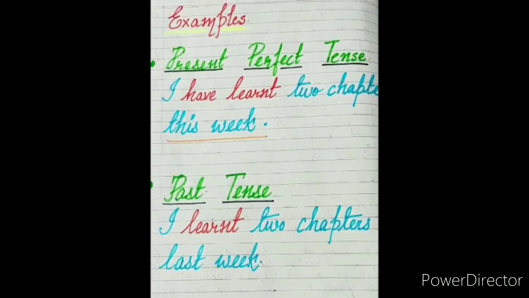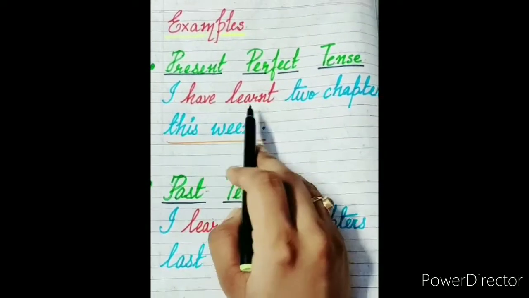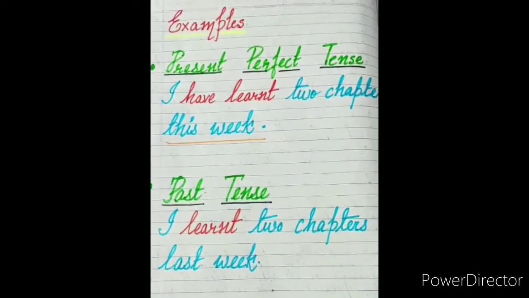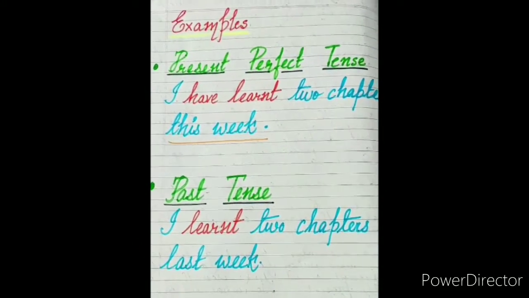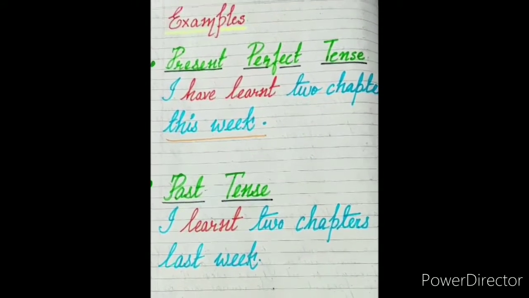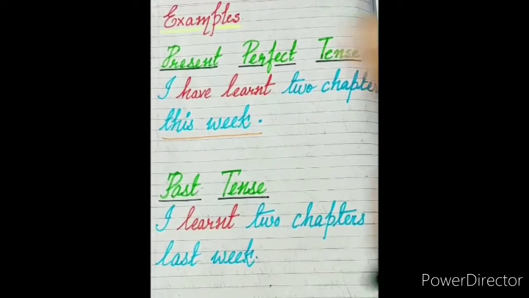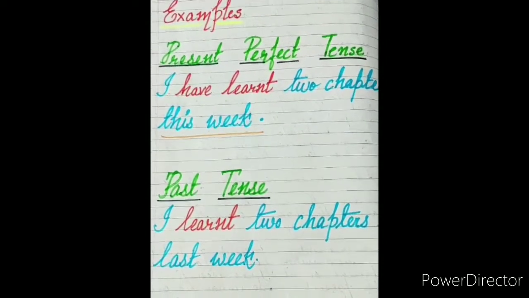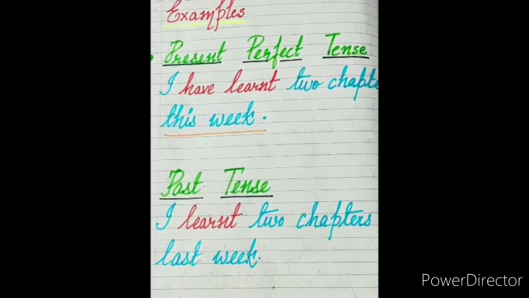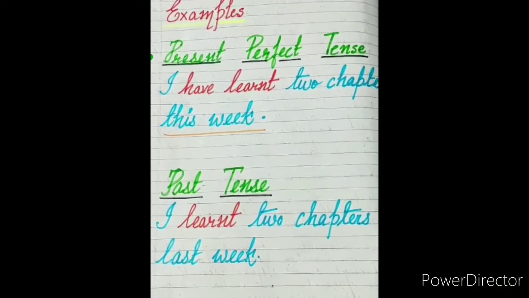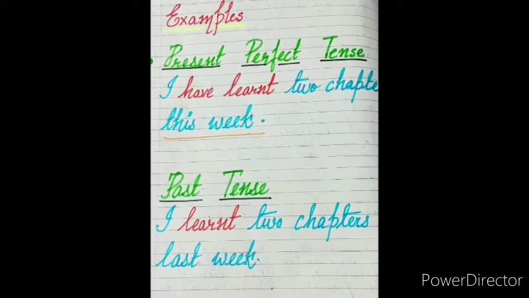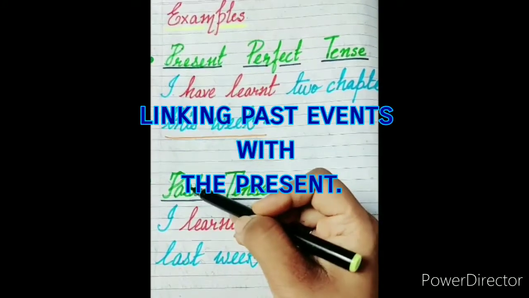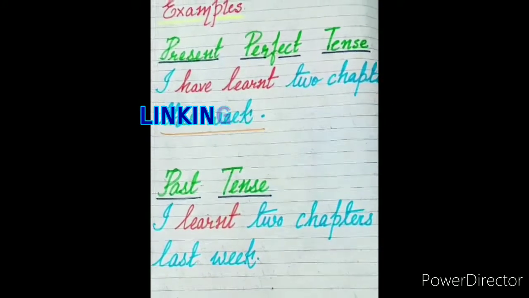Okay. So here we have, I have learned 2 chapters this week. Now suppose today is Wednesday and this week is still on, isn't it? So what did you do this week? You have learned 2 chapters, right? So always remember one thing, that when we are talking about present perfect tense, we are linking something that happened in the past to the present moment.